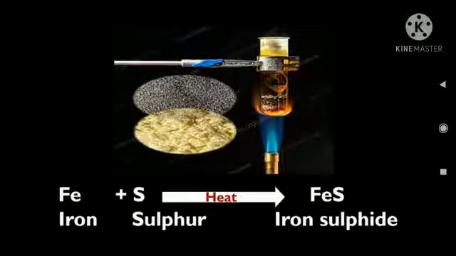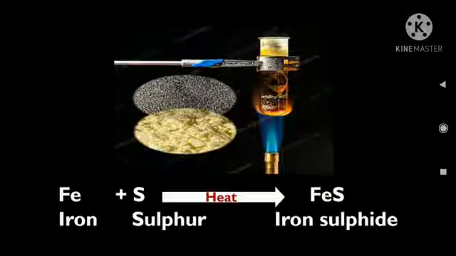For example, when iron is combined with sulfur on heating, it gives you iron sulfide. Means a new substance is formed, that is iron sulfide, and this iron sulfide cannot change back to iron and sulfur. So you can say this reaction is irreversible and it is what?